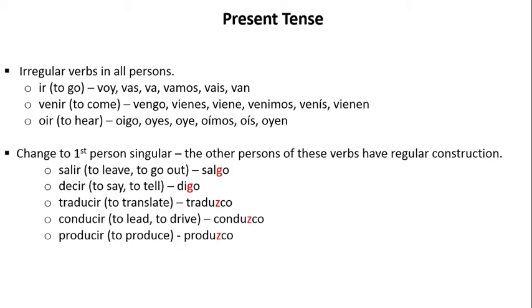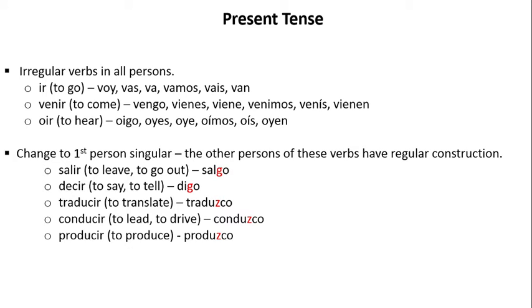Let's begin with the present tense. These are examples of irregular verbs in all persons. You have ir, to go, venir, to come, and oír, to hear. Let's go through them all. For ir: voy, vas, va, vamos, vais, van. For venir: vengo, vienes, viene, venimos, venís, vienen. For oír: oigo, oyes, oye, oímos, oís, and oyen.